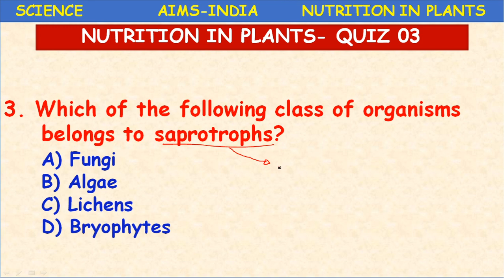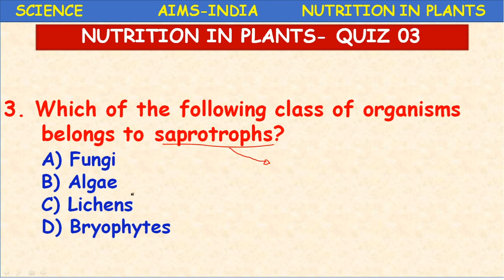For saprozoites, examples are Entamoeba histolytica, an intestinal parasite, and helminth worms, which also come under saprozoic nutrition. Saprozoic nutrition in animals we can call saprophytic nutrition in plants. So this terminology is very, very important, children.